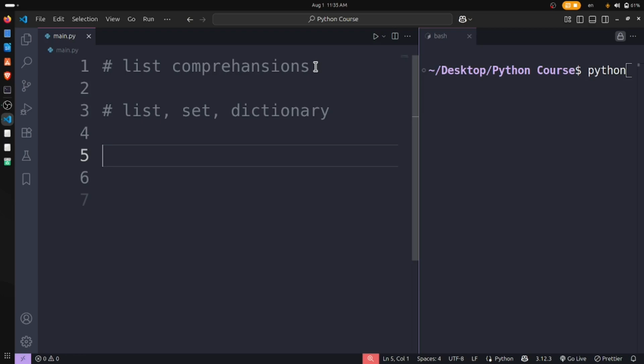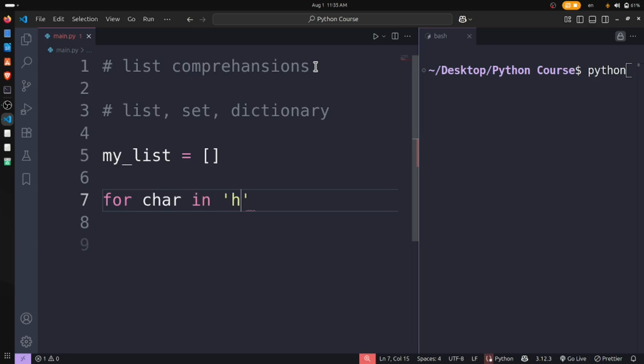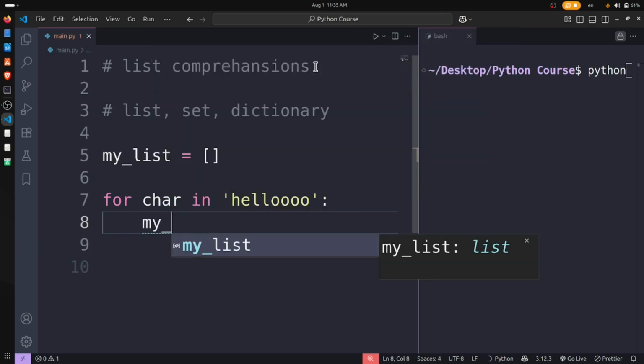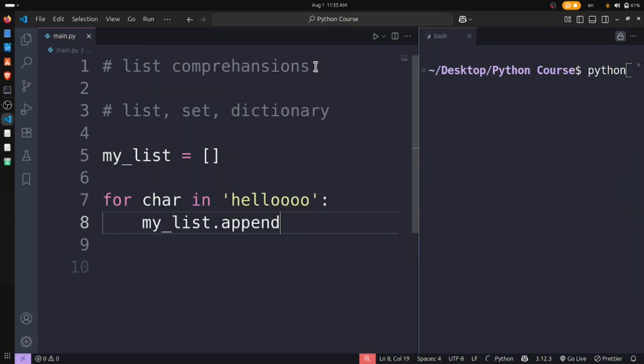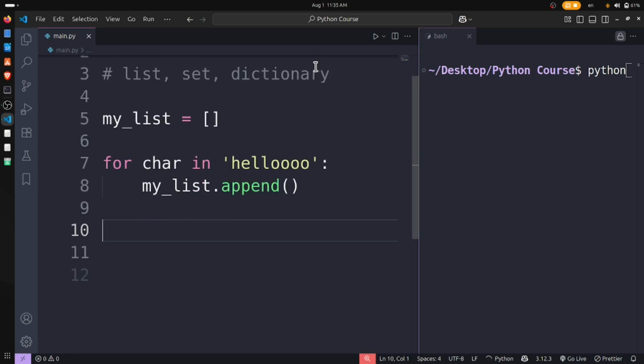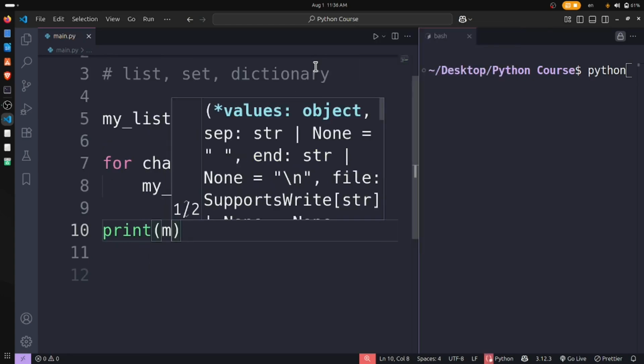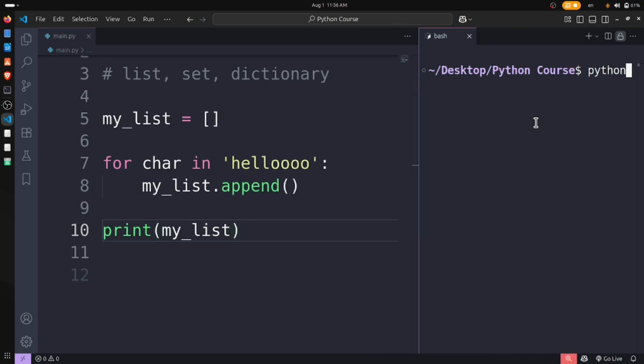First of all, I want to talk about list comprehensions, which means creating a list in a very, very easy way. Let's have a list, my list. I want to create a list, for character in hello, and my list dot append. I want to append this in my list. Now I want to print my list. Very, very simple Python.